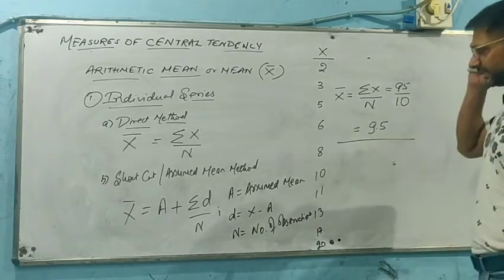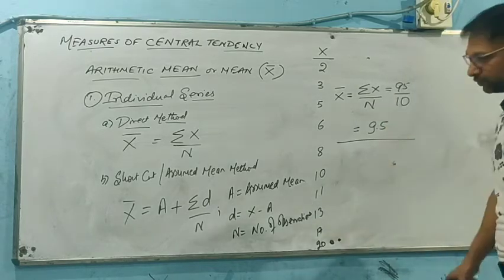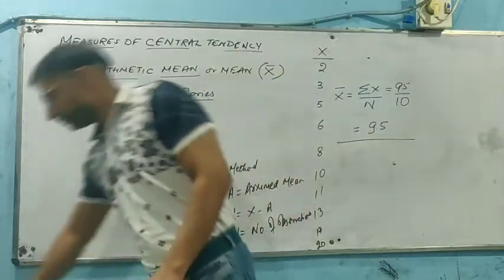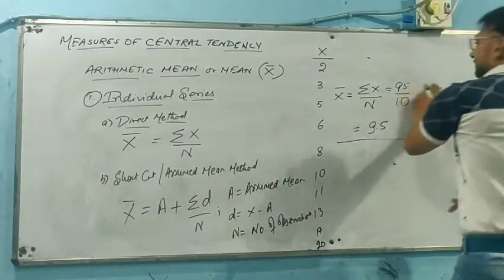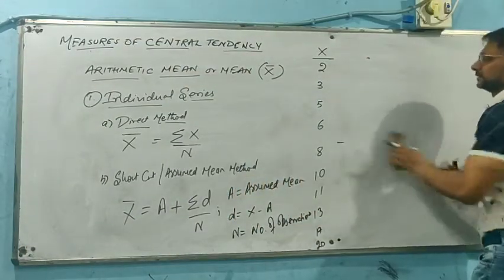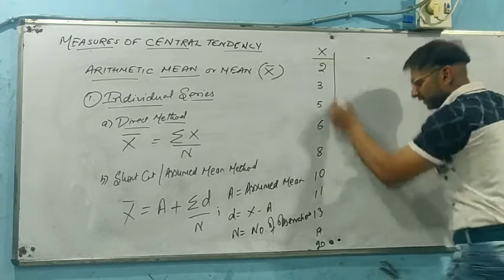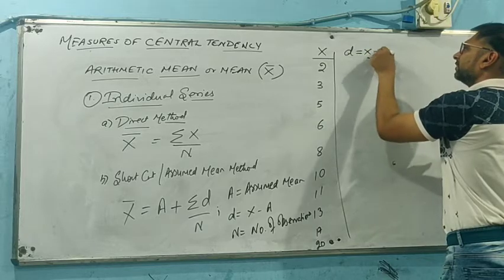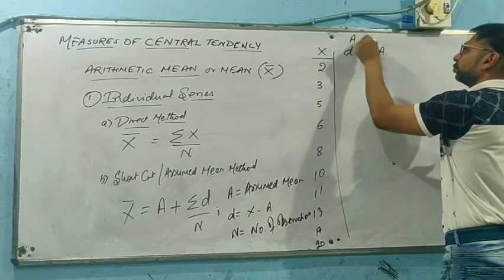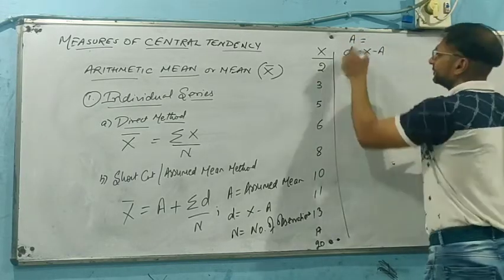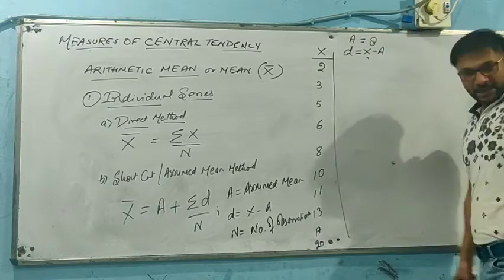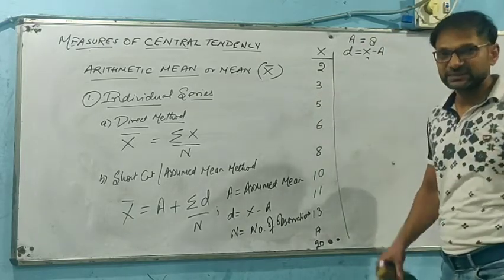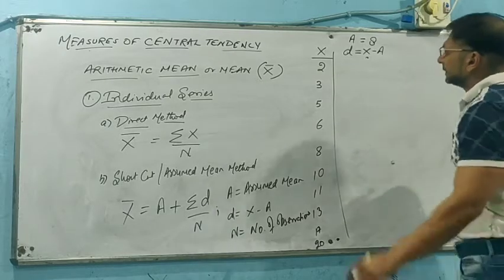Now, let's take any value to be the assumed mean. You can assume any value as the assumed mean. So, we just need to maintain one more column, that will be D, and it will be x minus a. So, let's suppose a will be 8. Fine. You can assume 6 also, 5 also, 3 also, 2 also, the answer will come the same. That is for 100% sure.